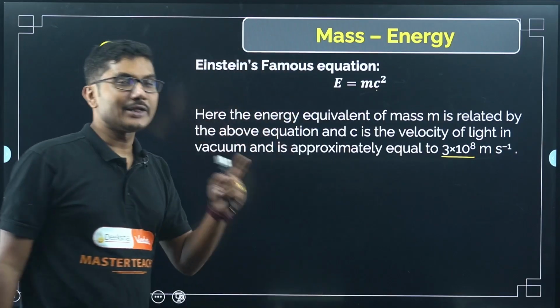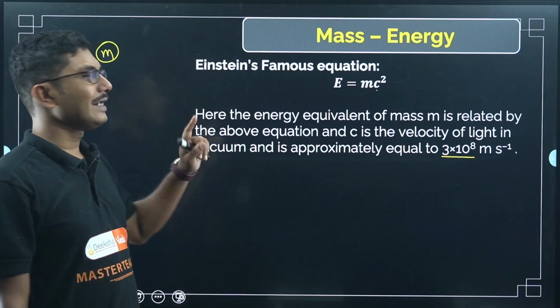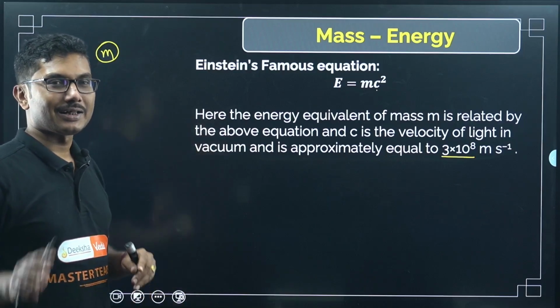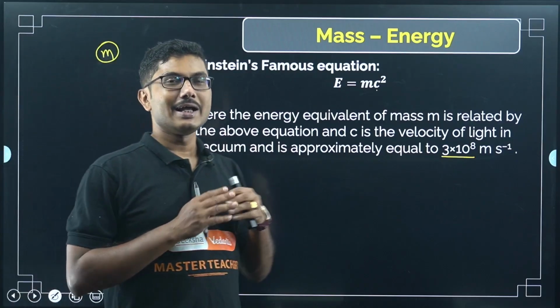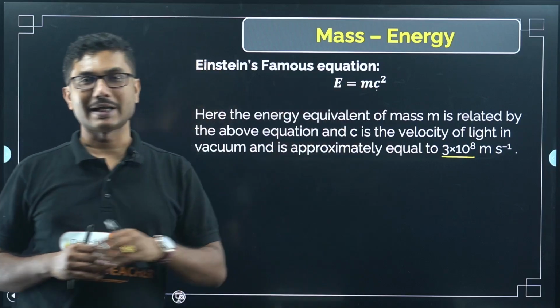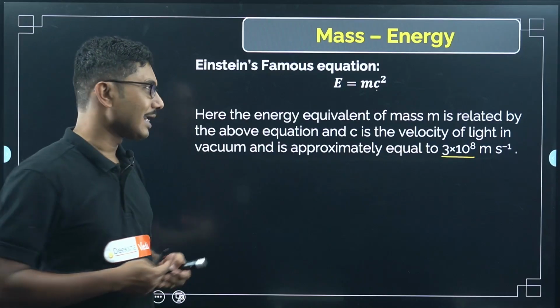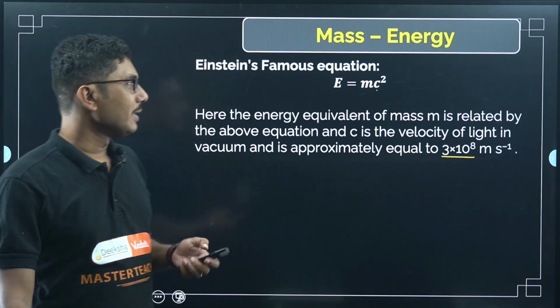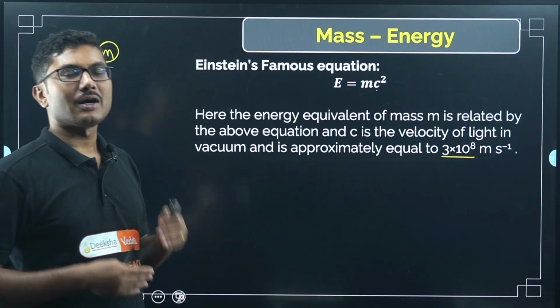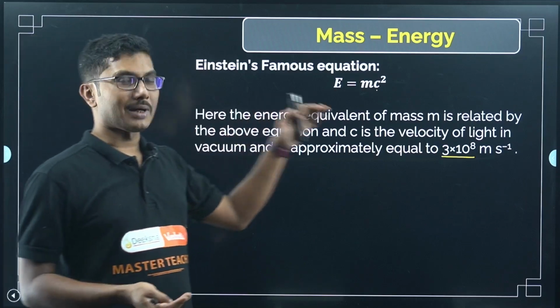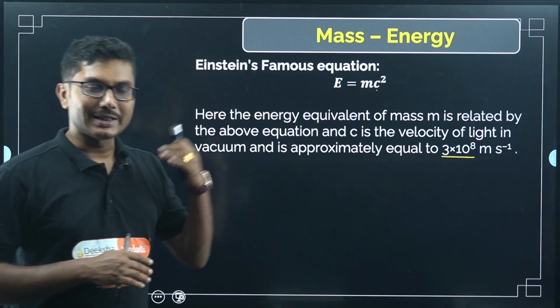And it was Einstein who first figured this out, and he said that mass and energy are nothing different, they are related. You can destroy mass and you can get energy. You can combine energy and you can create mass. That is also possible in some way. So mass and energy are convertible. That's why it's called equivalent energy or equivalent mass.